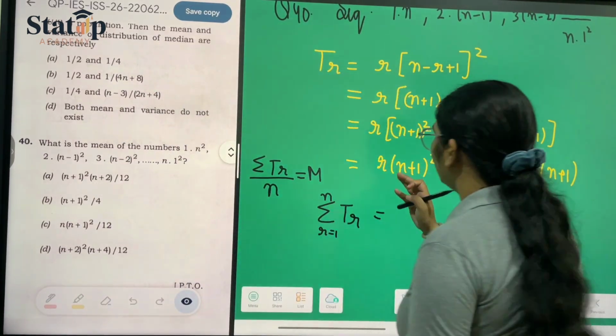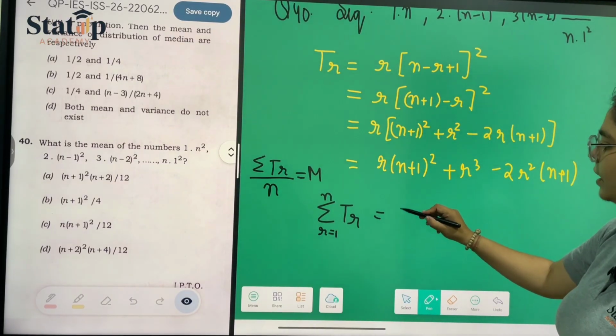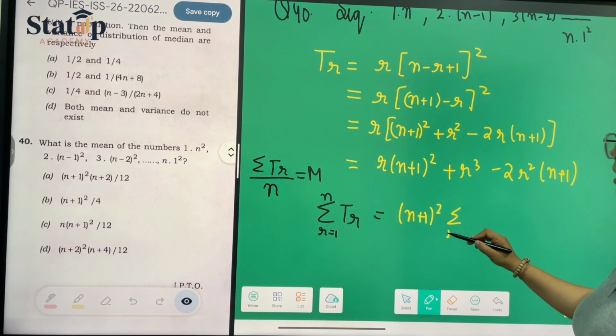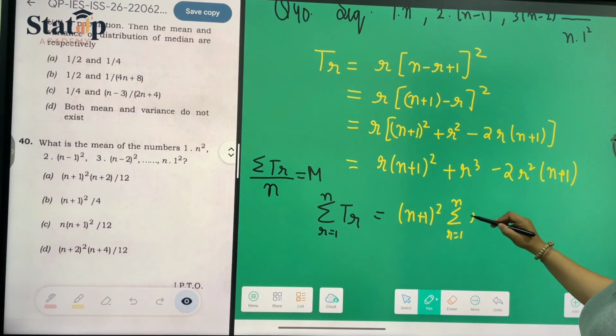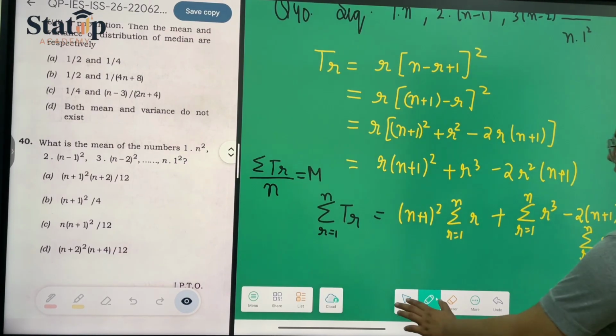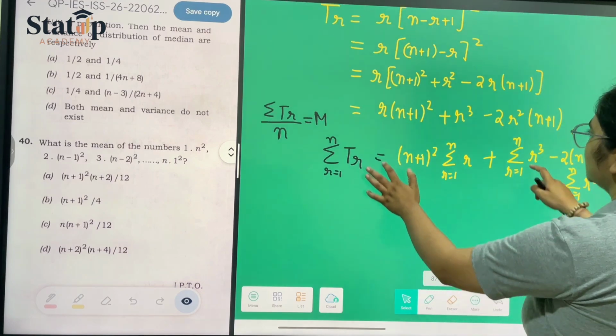If we sum over r, n plus 1 whole square will get outside, summation r from 1 to n of r, plus summation r from 1 to n of r cube, minus 2 into n plus 1 times summation r from 1 to n of r square. This is your sum value.